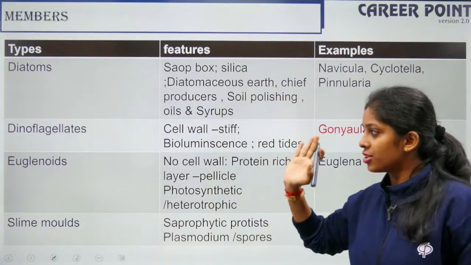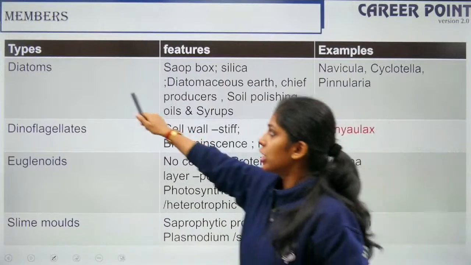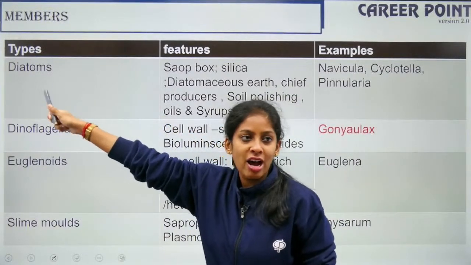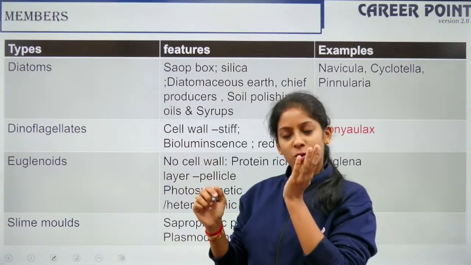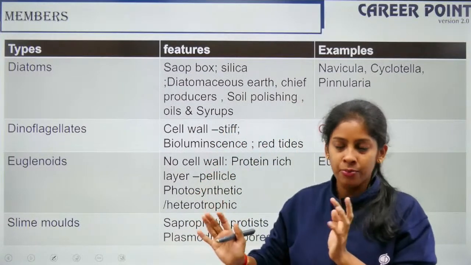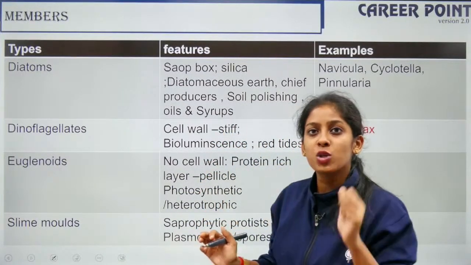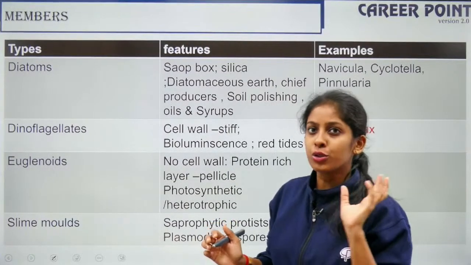So who are the members of your protist? Diatoms, dinoflagellates, euglenoids, slime molds, then protozoans. When you talk about diatoms, all that you have to remember is your soap box. You have one base box and a lid. That is how it looks. The walls of these diatoms are very strong because they are made of silica. So they are very tough to destroy.